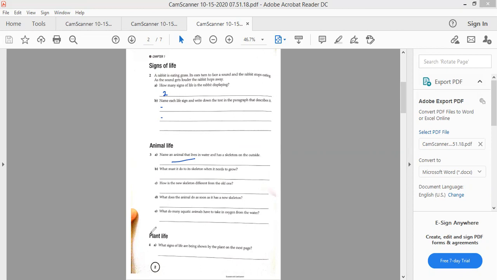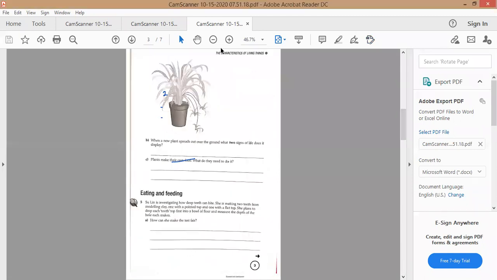Yeah, and then this is about plant life. This question says what sign of life is being shown by the plant on the next page. Yeah, we move to the next page. Page 3.